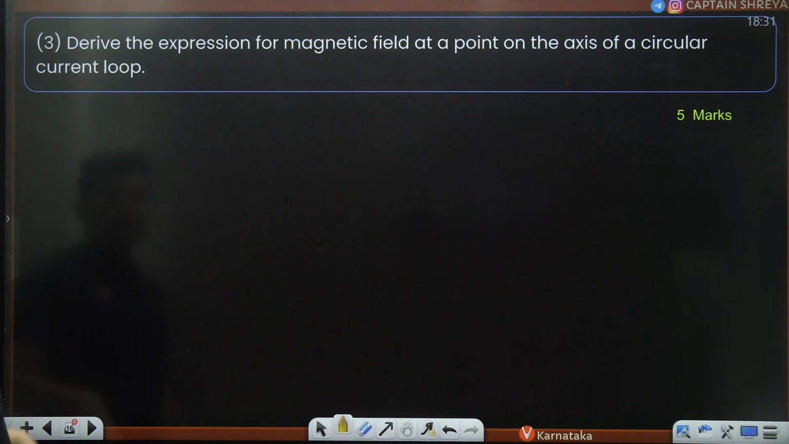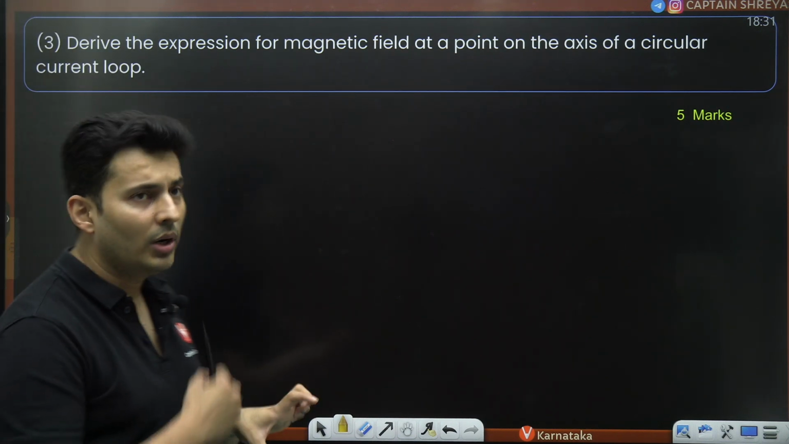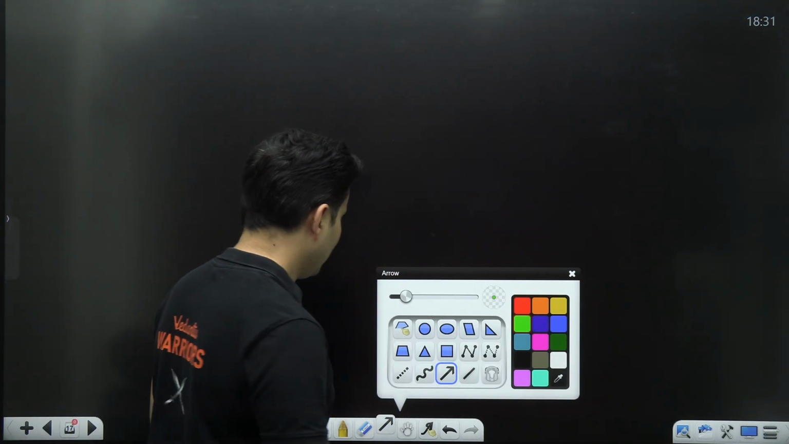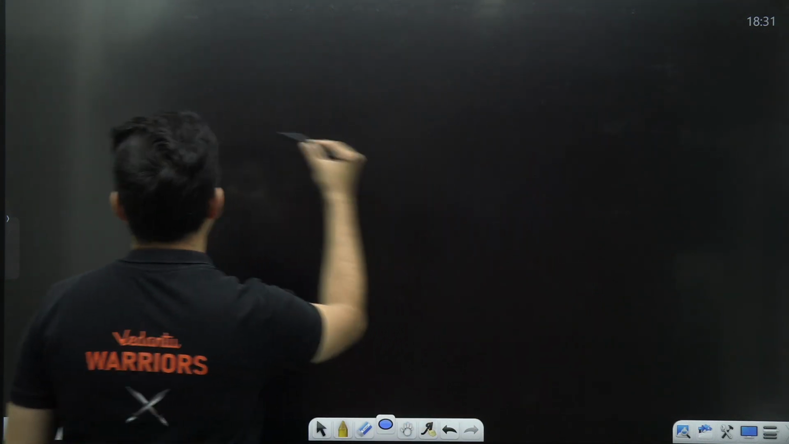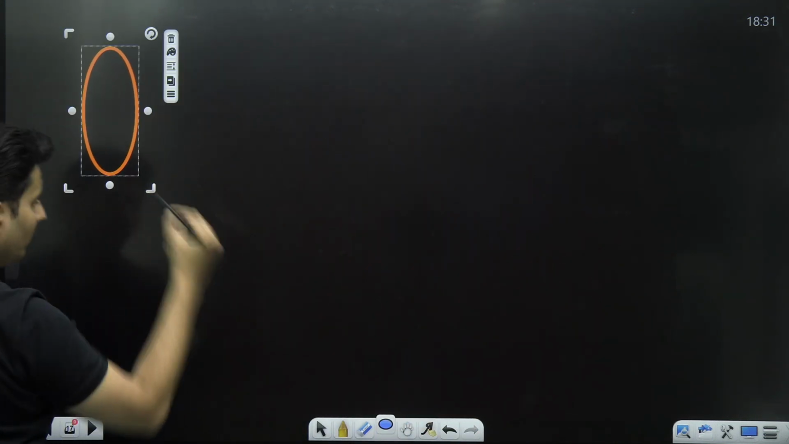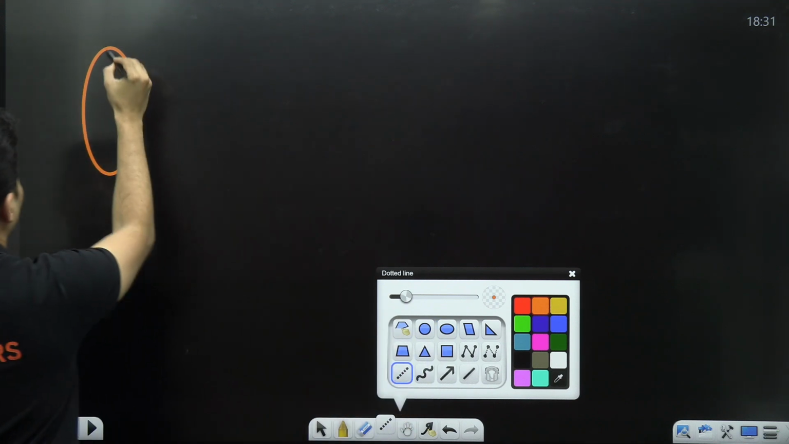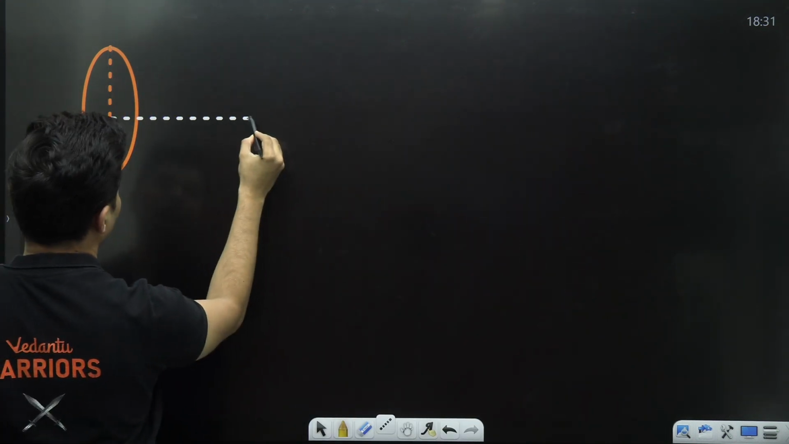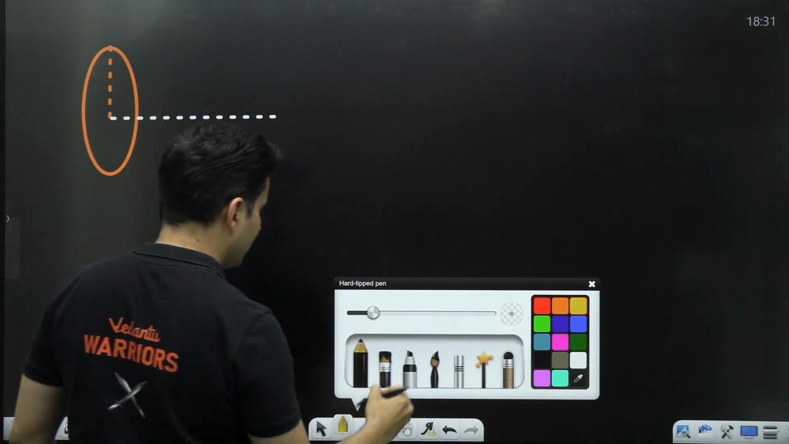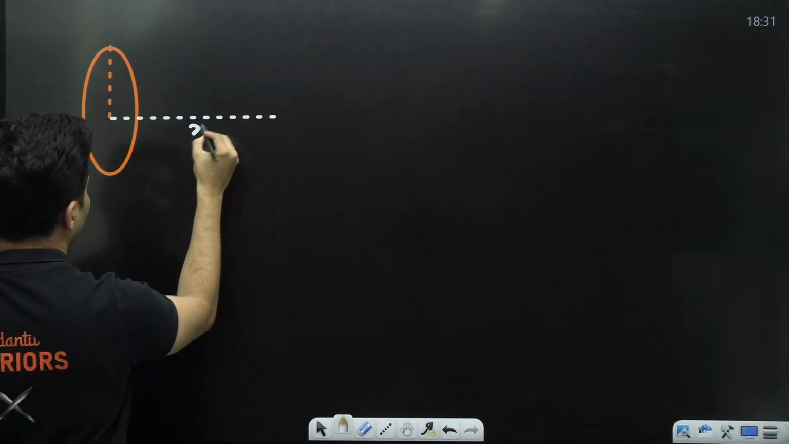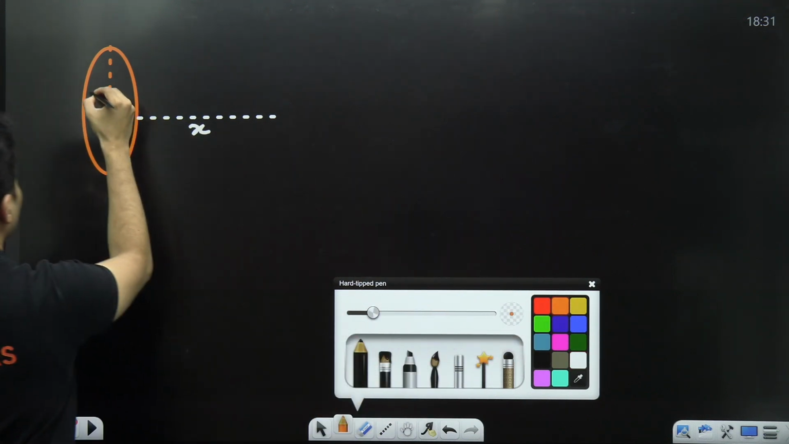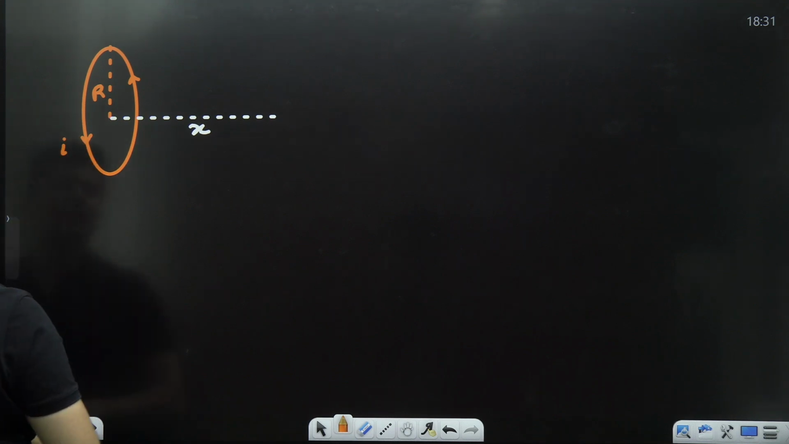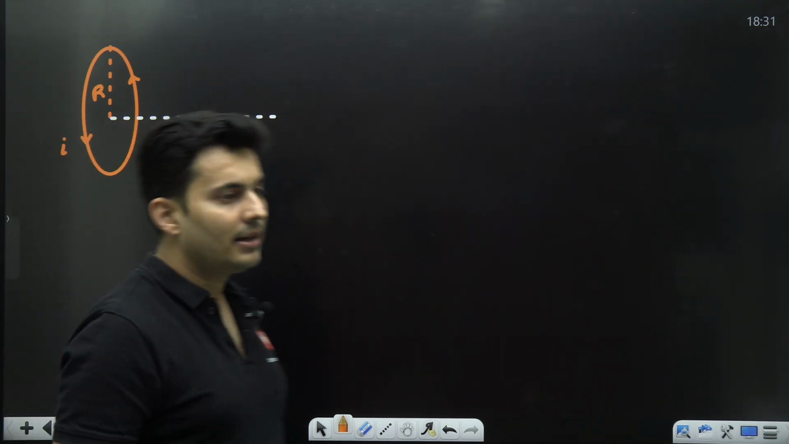Okay. Derive the expression for the magnetic field on the axis of a circular loop. This is also a very popular question. So let's understand this. Say for example, this is our loop. This is the radius of that loop, and you are on the axis of the loop somewhere over here. Let's call this x. This is how the current goes in that particular loop. I want to find the magnetic field here.